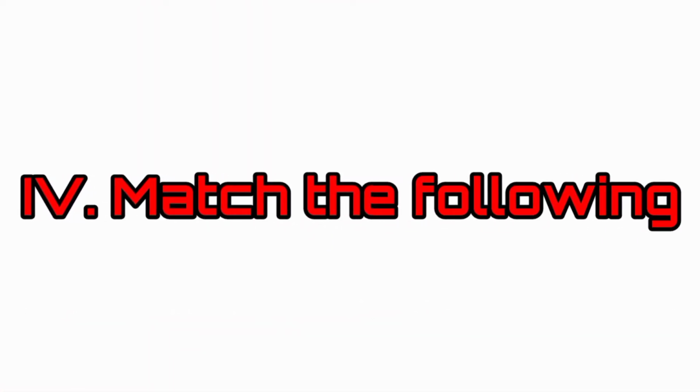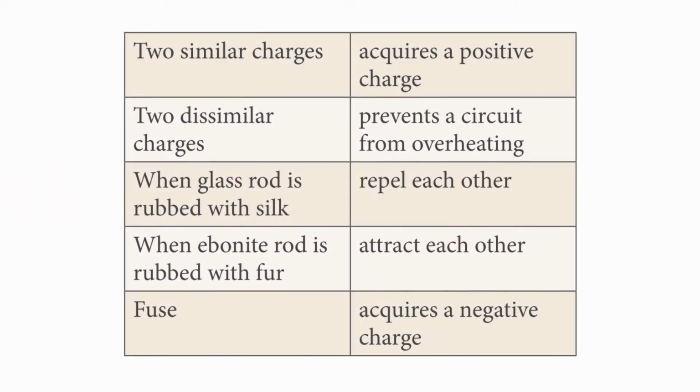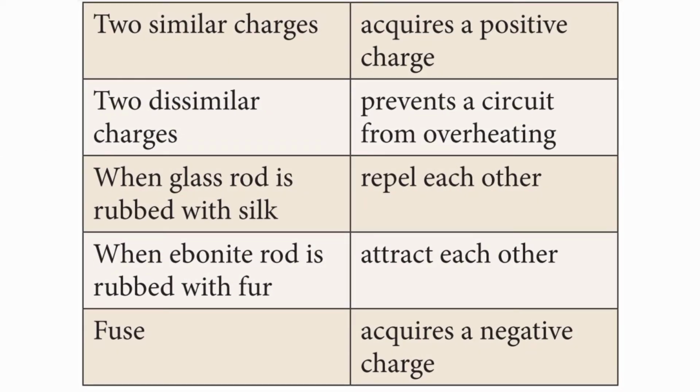Match the following. Column A and column B are given. In column A, 2 similar charges, 2 dissimilar charges, when glass rod is rubbed with silk, when ebonite rod is rubbed with fur, fuse are given. In column B, occurs a positive charge, prevents a circuit from overheating, repel each other, attract each other, occurs a negative charge are given. Their answers are shuffled. We have to match it correctly. We can see the answer.